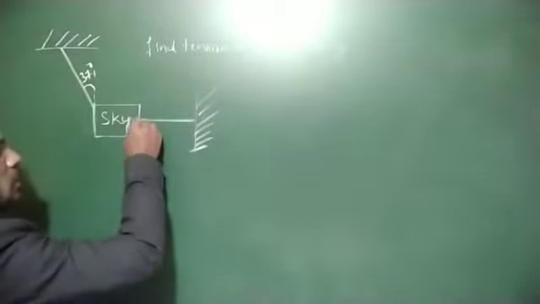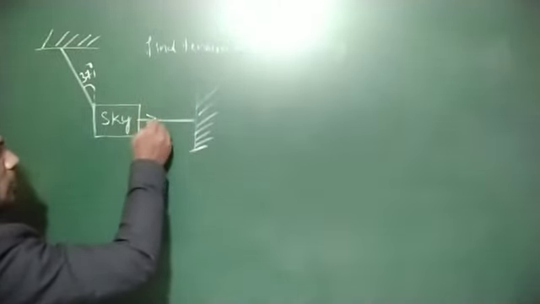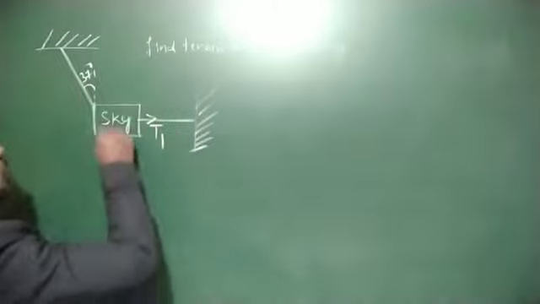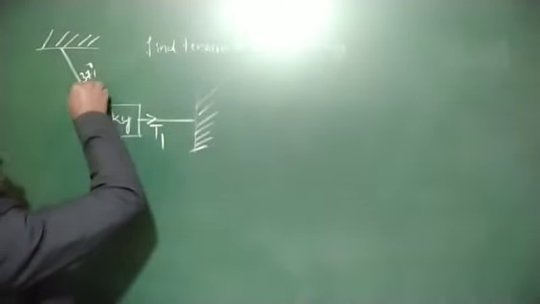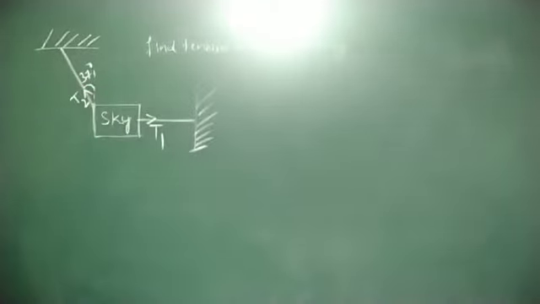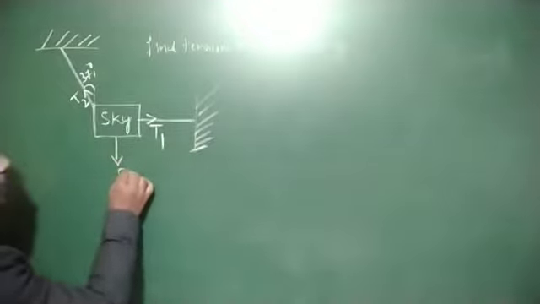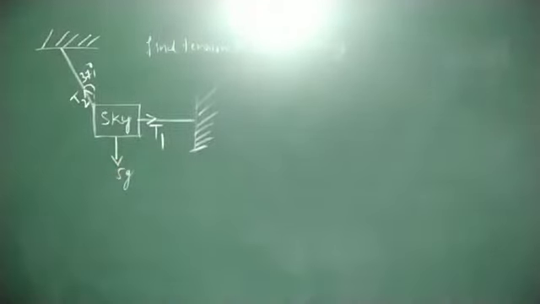The tension in this string we call T1 acts in this direction, and the tension in this string acts in upward direction, that is T2. Weight of 5 kg mass acts in downward direction, that is 5g.